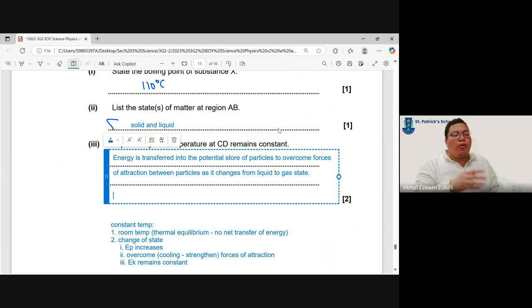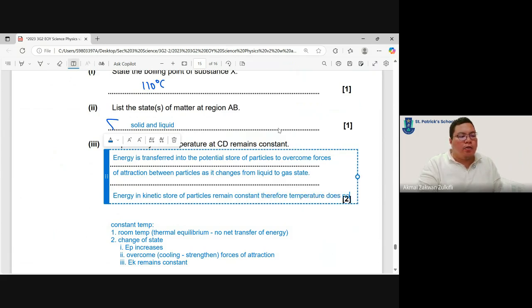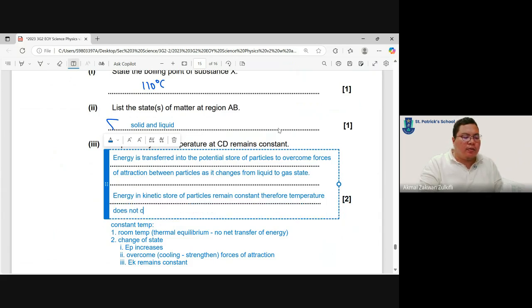And you must also mention that energy in the kinetic store of particles remains constant. Therefore, temperature does not change.